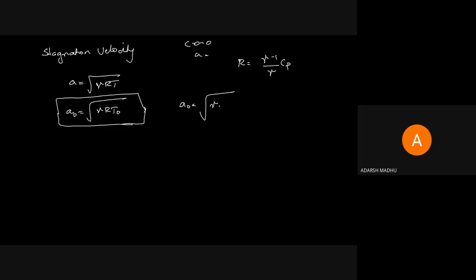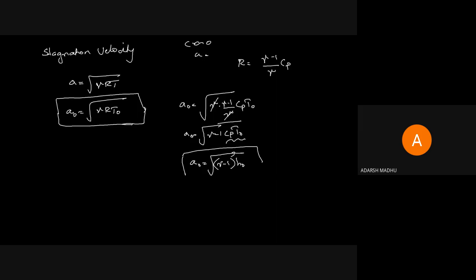Substituting for R, the gamma and gamma get cancelled. Therefore, A naught equal to root of gamma minus 1 into Cp T naught. Cp T is H, so Cp T naught is H naught. Therefore, A naught equal to root of gamma minus 1 into H naught. This is also another equation.